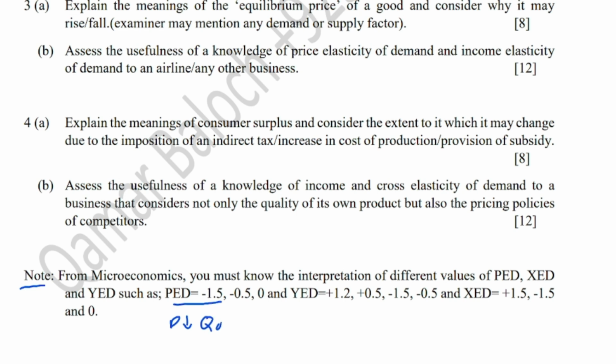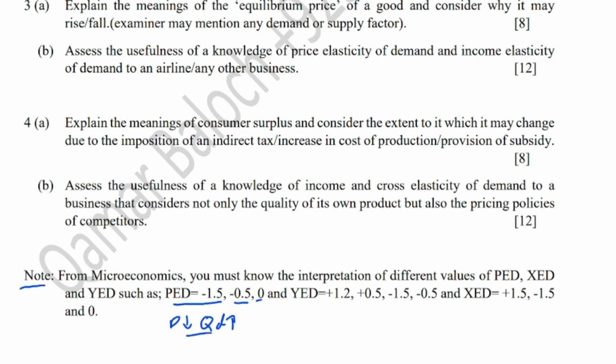If price falls, quantity demand will rise. So the negative sign identifies the relationship, negative or inverse, while the value 1.5 shows that it is elastic, right? Elastic means a little change in price leads to a greater change in quantity demand. Minus 0.5, again the minus sign shows the negative relationship, and 0.5 shows that the change in price will bring about a little change in quantity demand, and 0 shows that change in price has no impact on quantity demand.